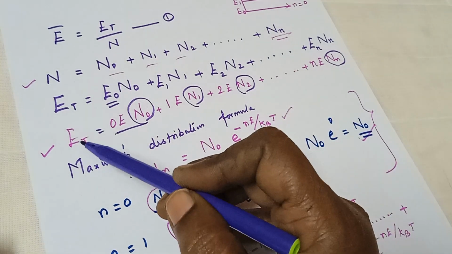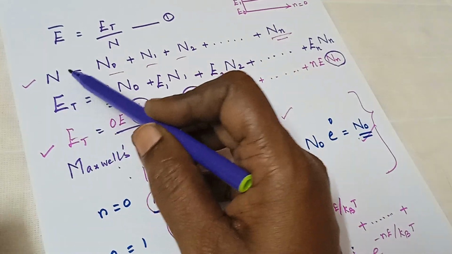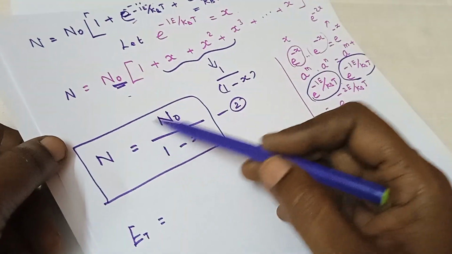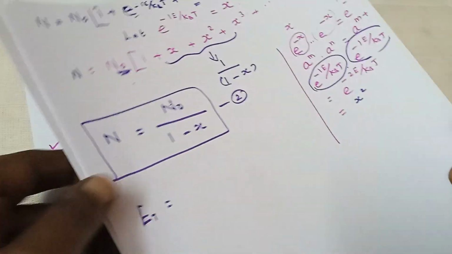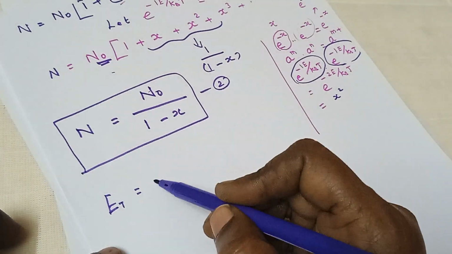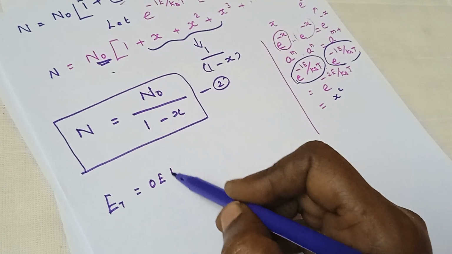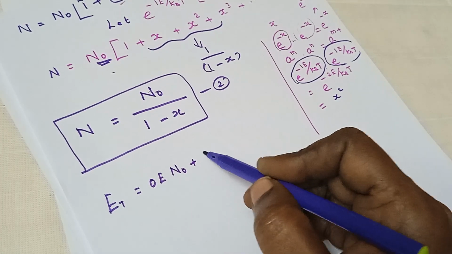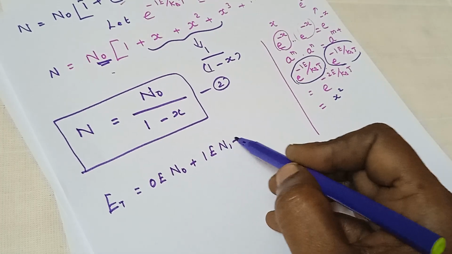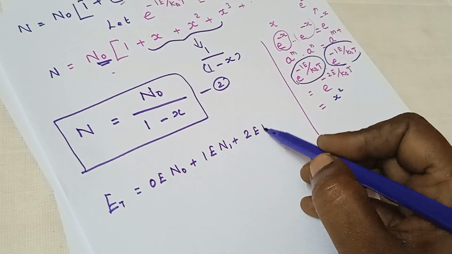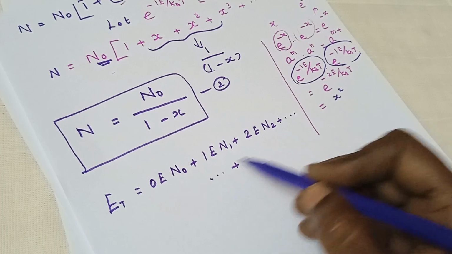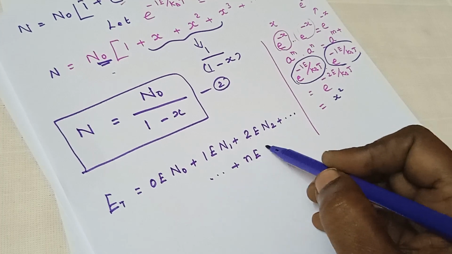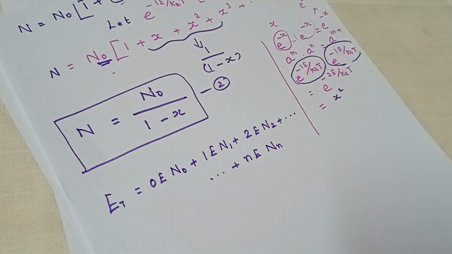So N has been taken as N is equal to N0 divided by 1 minus x. Similarly, E_T is equal to 0e N0 plus 1e N1 plus 2e N2 till ne Nn.